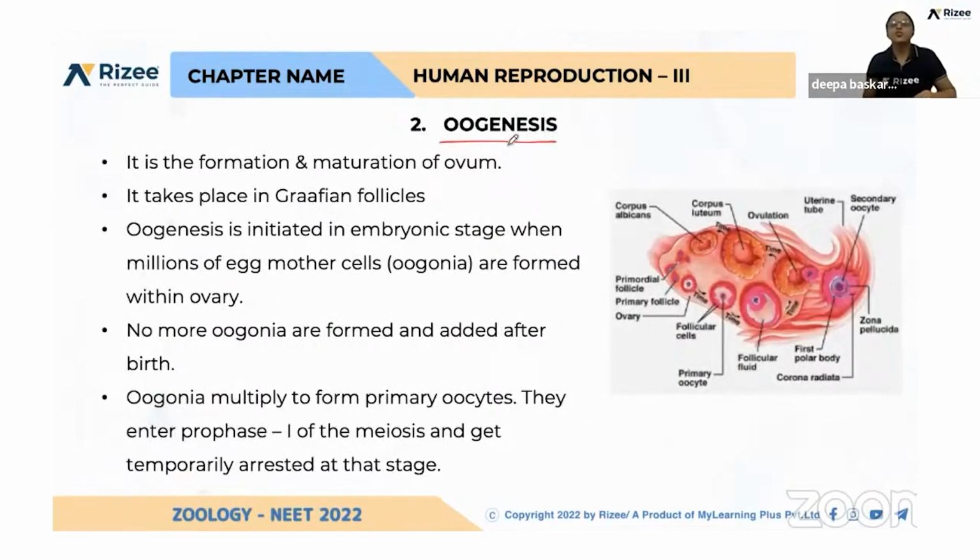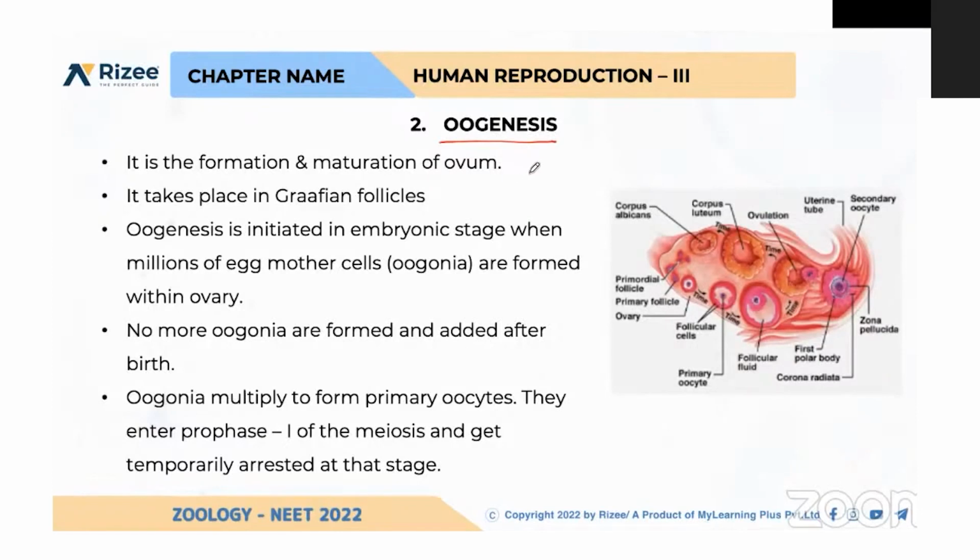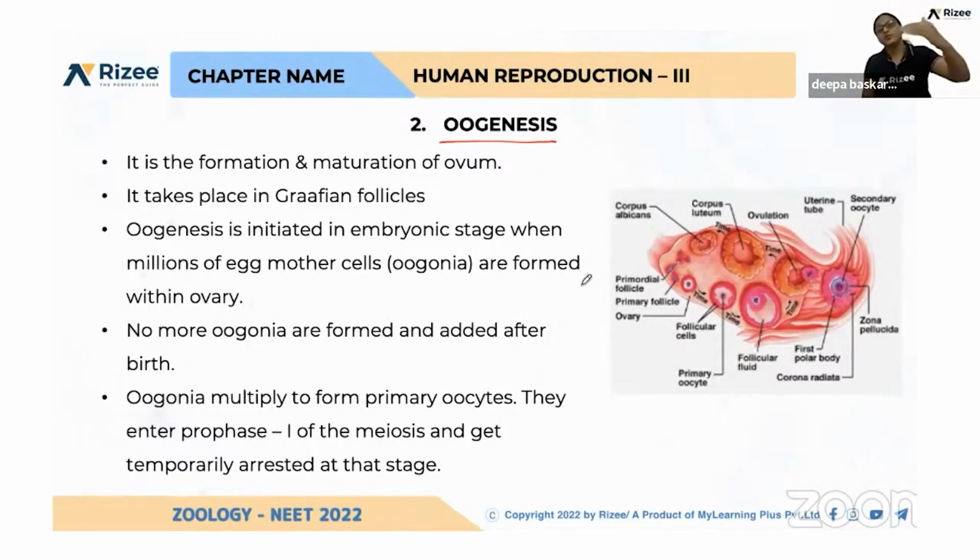Oogenesis is again the formation of the female gamete, the formation and maturation of the ovum. This is very easy to remember. Please listen: this formation and maturation of the ovum takes place in the ovary. Imagine I am carrying my fetus in my womb.